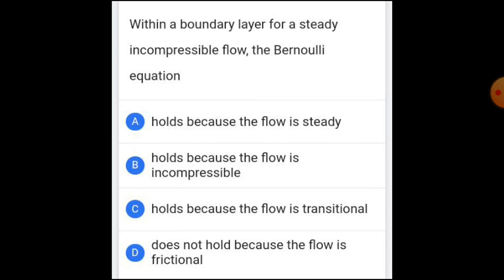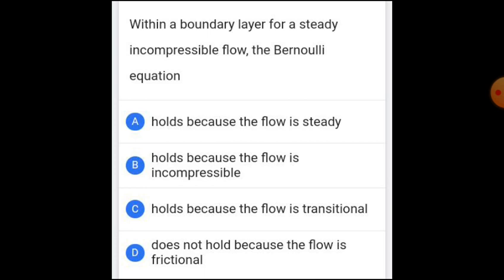Within boundary layer, for a steady incompressible flow, the Bernoulli equation, this is the question. Out of 4 options, we have to select a perfect one, which is the answer. Option A says that it holds because the flow is steady. Bernoulli stated that the energy at all points is constant. That is the Bernoulli's theorem.